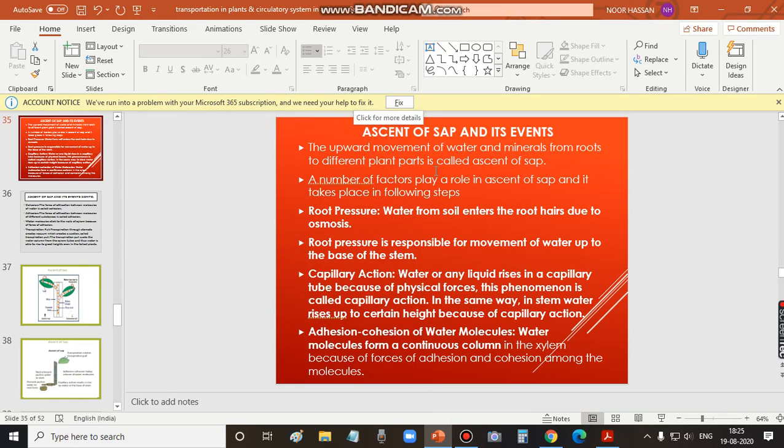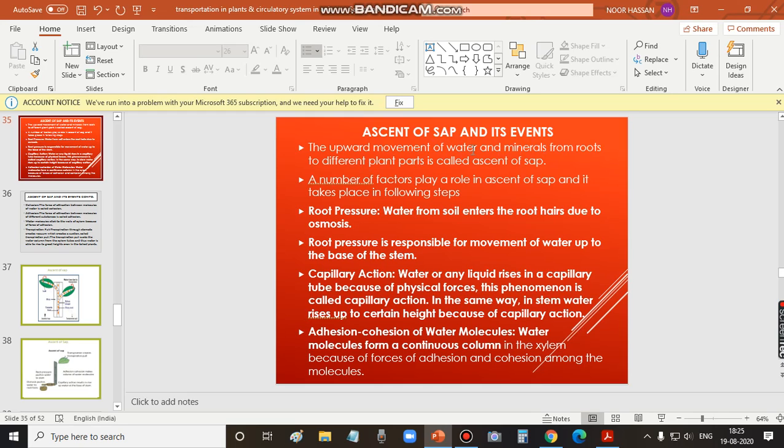We'll discuss now about ascent of sap and its events. Ascent itself refers to upward movement, okay? Going up or moving up is called ascent. Sap refers to water mixed with the minerals. It is referred to as sap, okay? Here, sap refers to water that is absorbed from the soil along with the minerals.